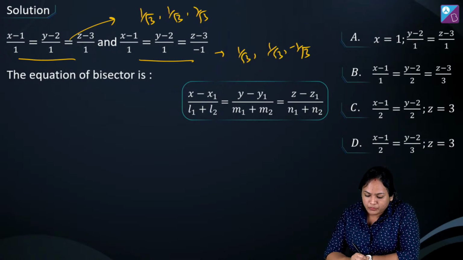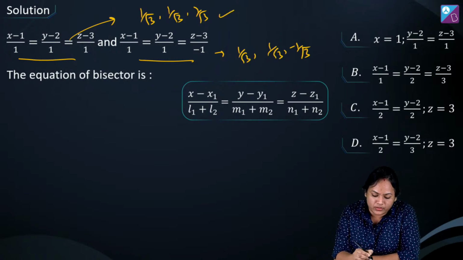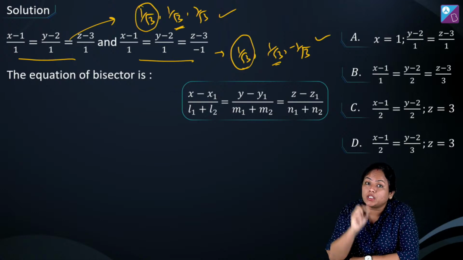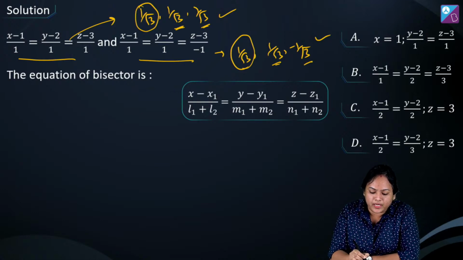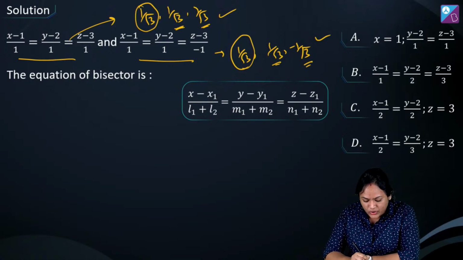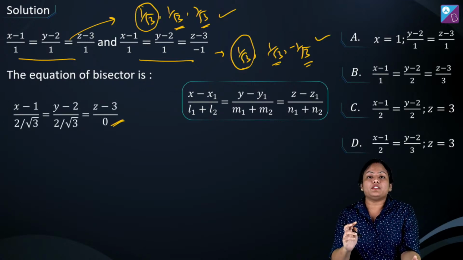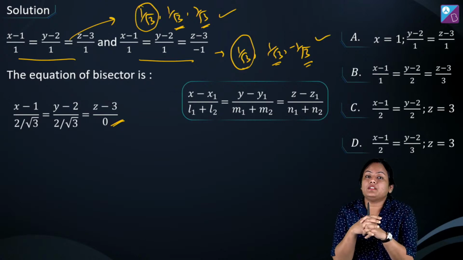अब अगर मुझे इन दोनों को ऐड करना है, सपोज इफ आई वांट टू ऐड दीज 2, सो 1 by √3 plus 1 by √3 is going to become 2 by √3. Next one also will be 2 by √3, but जो third one है that is going to become 0. So the equation will be x minus 1 upon 2 by root 3 is equal to y minus 2 upon 2 by root 3 is equal to z minus 3 by 0.